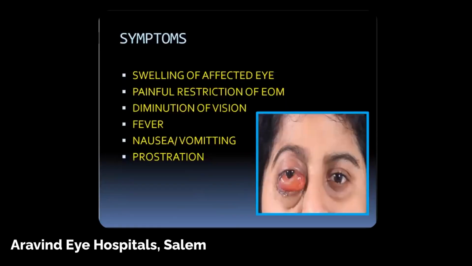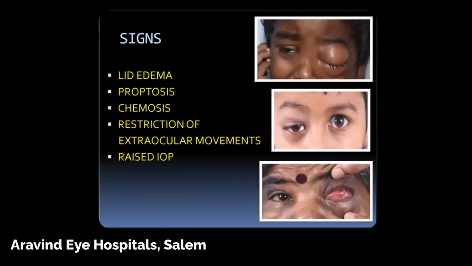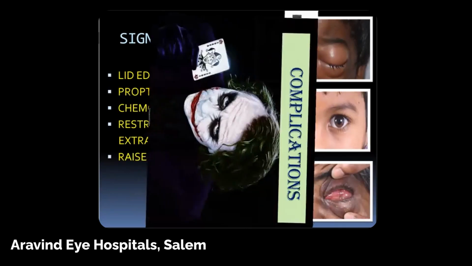So how do they present? Symptoms commonly are swelling of the affected area, painful restriction of extraocular movements, diminution of vision, fever, nausea, vomiting, and prostration. And signs would be lid edema, proptosis, chemosis, restriction of extraocular movements, and raised intraocular pressure.